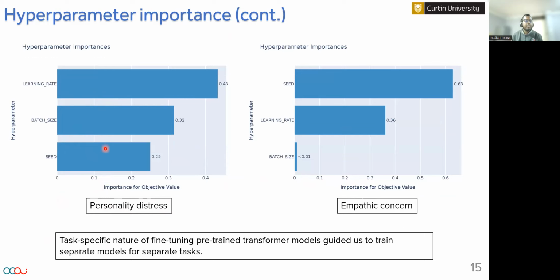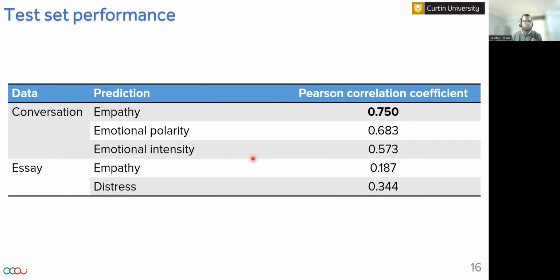This task-specific nature of fine-tuning pre-trained transformer models guided us to train separate models for separate tasks, because their performance is quite heavily dependent on different hyperparameters. That's why we trained different hyperparameter-enabled models for different tasks.